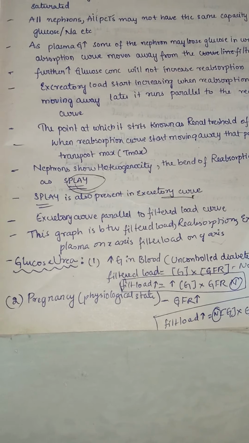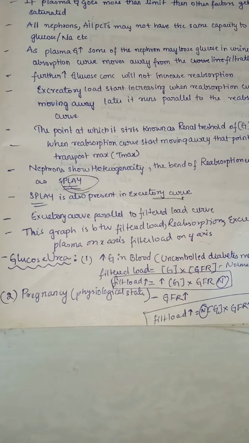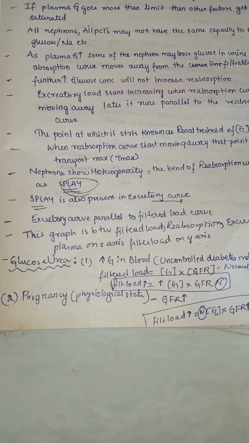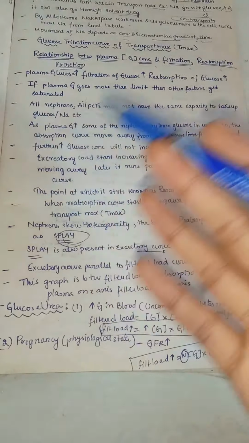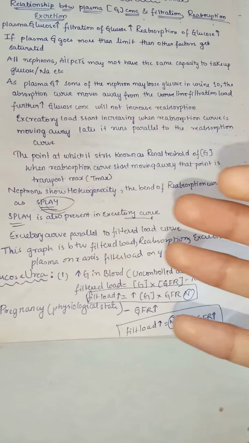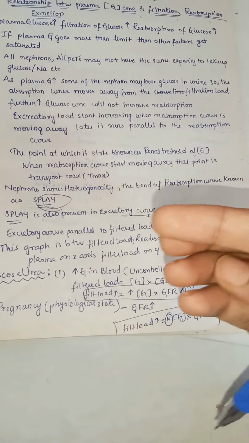Part of that is tubular processing. So we are here in glucosuria, that is nothing but glucose appearing in the urine. As we discussed before in this graph, whenever the glucose reaches saturation, the transport maximum, then whatever glucose comes will be excreted.